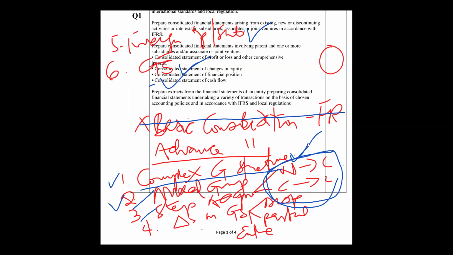So for question 1, 20 marks. And the 20 marks will be made from one of the six: 1, complex group, 2, mixed group, 3, step acquisition, 4, disposals, and then 5, foreign operations or subsidiaries. Then 6, cash flow statement, consolidation. So if you know you have any challenge with any of them, you have to sit back and rehearse it.